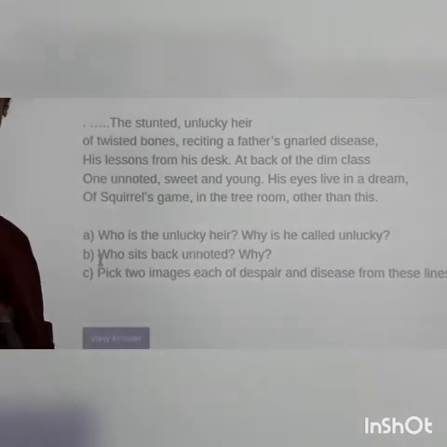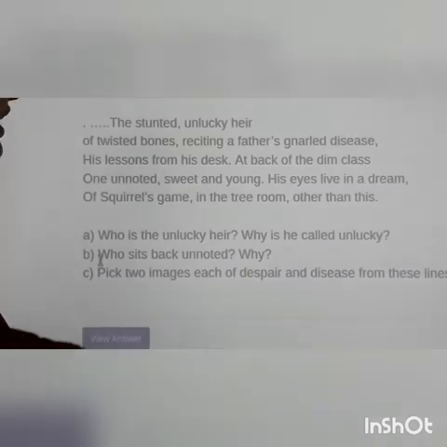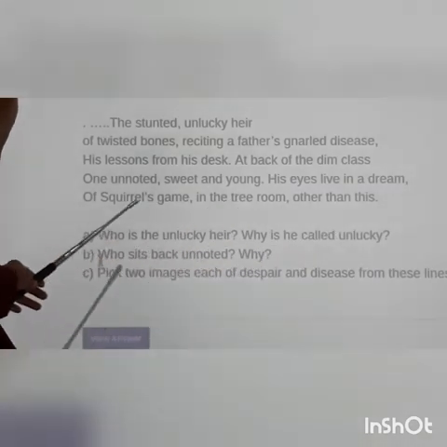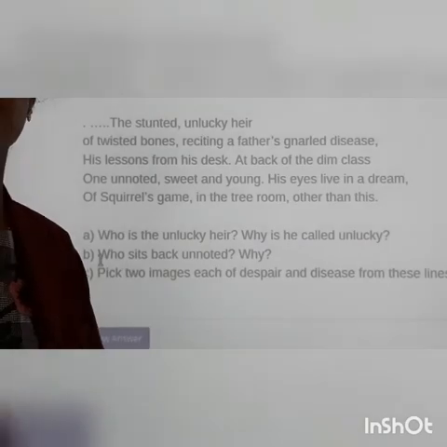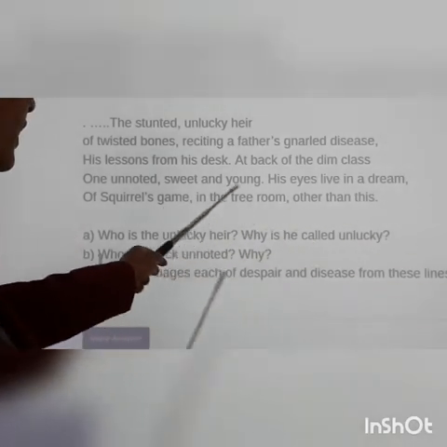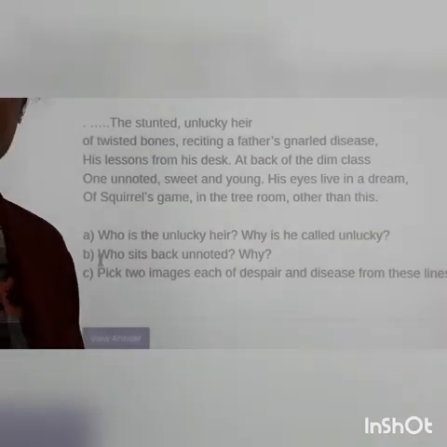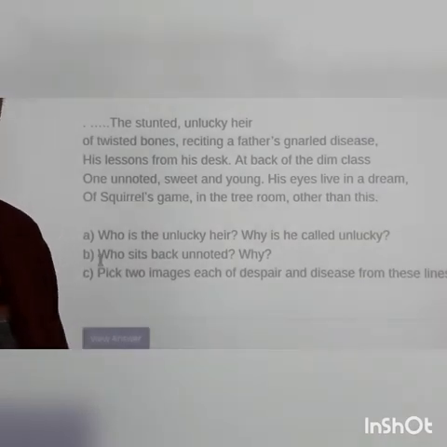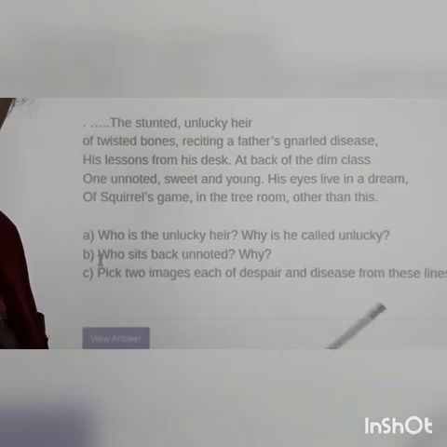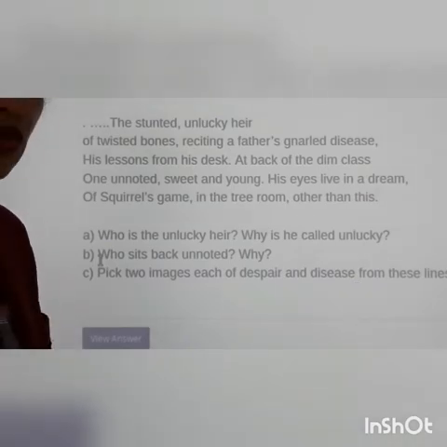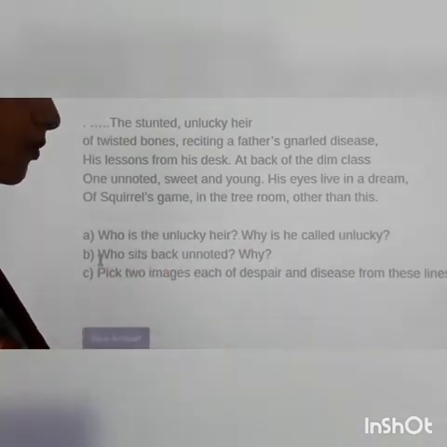He is lost in his own world, and he lives in a dream. And further, he is also involved in the squirrel's game in a tree room, right? Not like the other children who are taken away by these problems or the situations. This boy is in his own world. Which boy? That is the sweet young boy.